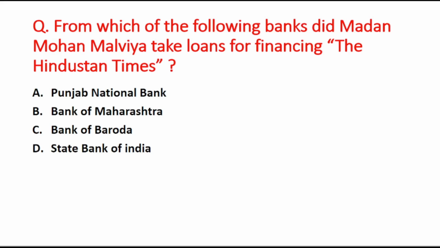Next is, from which of the following banks did Madan Mohan Malviya take a loan for financing the Hindustan Times? A option is PNB, B is the Bank of Maharashtra, C option is the Bank of Baroda, and D option is the State Bank of India. So the right answer is option A, that is Punjab National Bank.